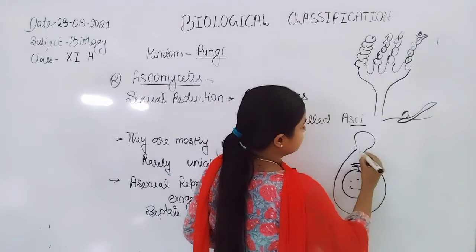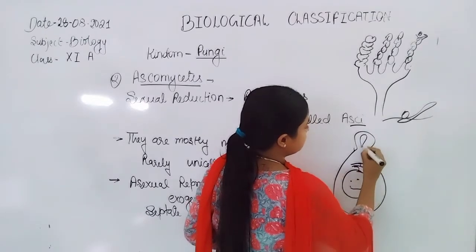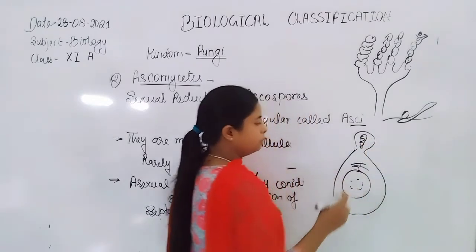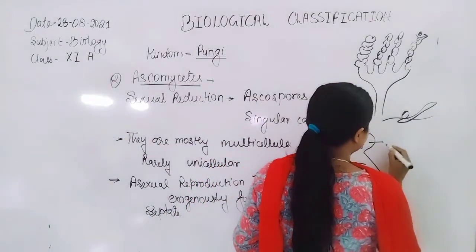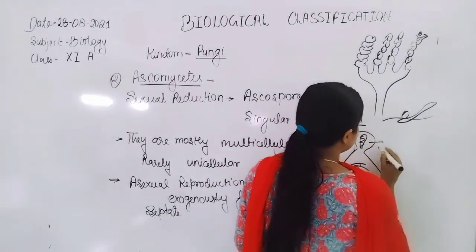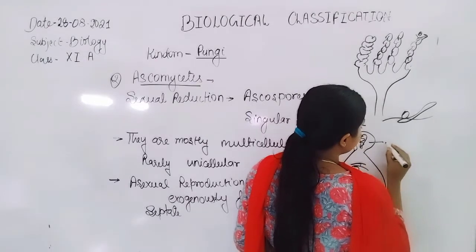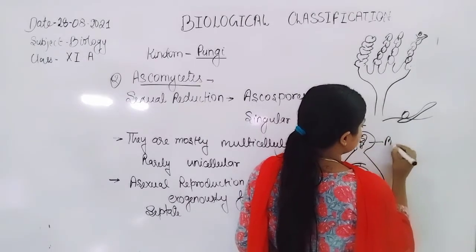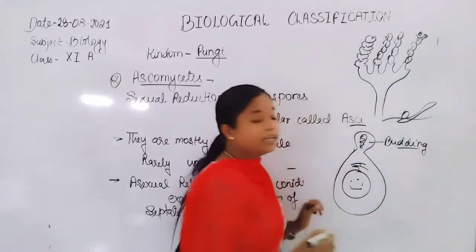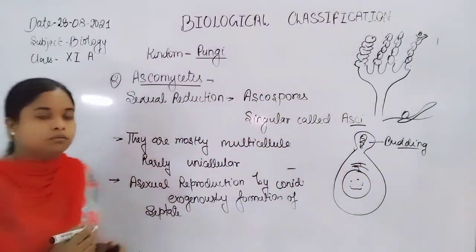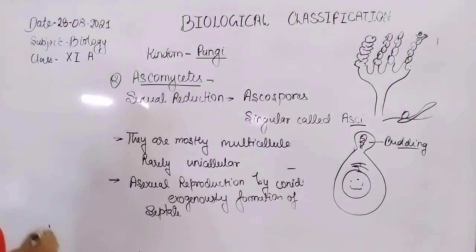Now from the bud, they can reproduce another new individual. This is budding in yeast. So here is the overall picture about the ascomycetes.